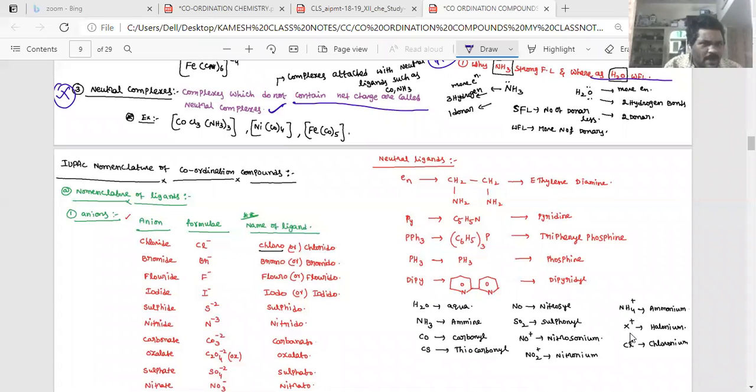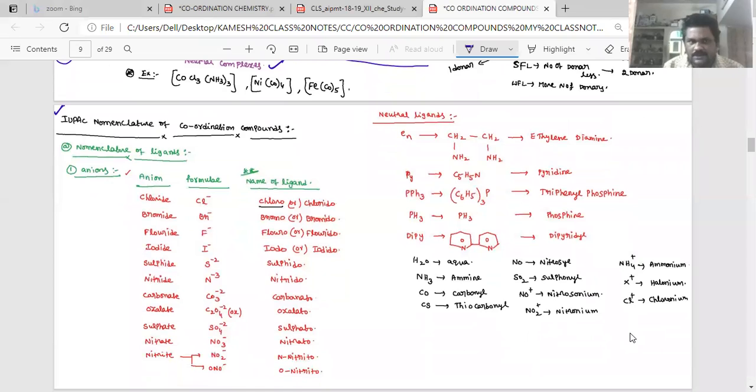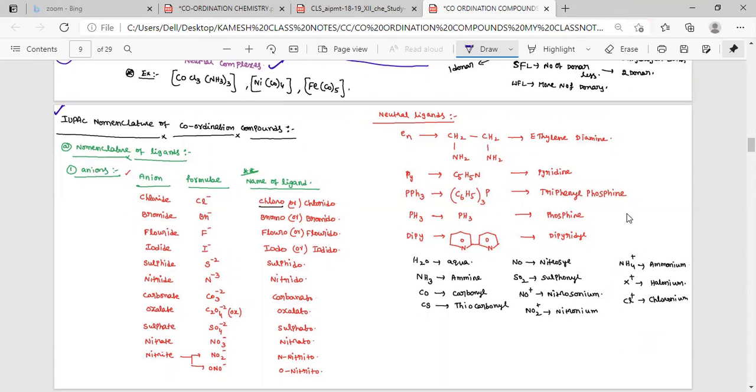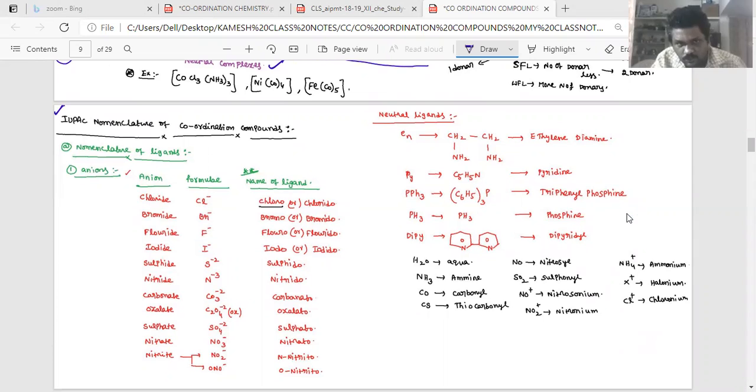Okay. IUPAC nomenclature of coordination compounds. Already we have studied this part from types of ligands. If F minus or chloride, Cl minus, is present, when you are writing the name of the compound, you have to write it as chlorido.